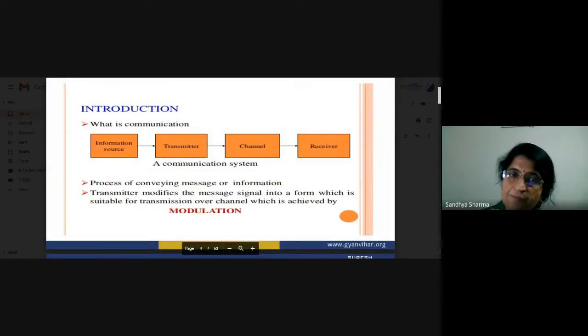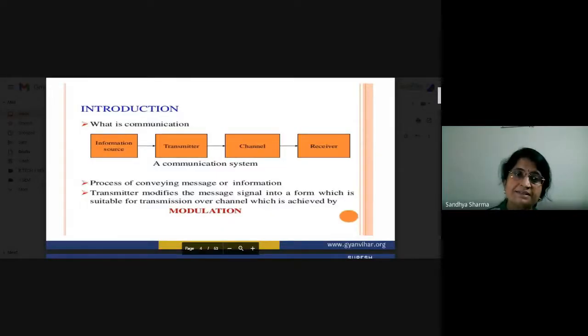So first of all, we will see the basic block diagram of our communication system. Here we are talking about the basic block diagram. In this diagram, there is an information source, transmitter, channel and receiver. First of all, we are talking about the information source, meaning what type of information you want to transmit from one place to another place.